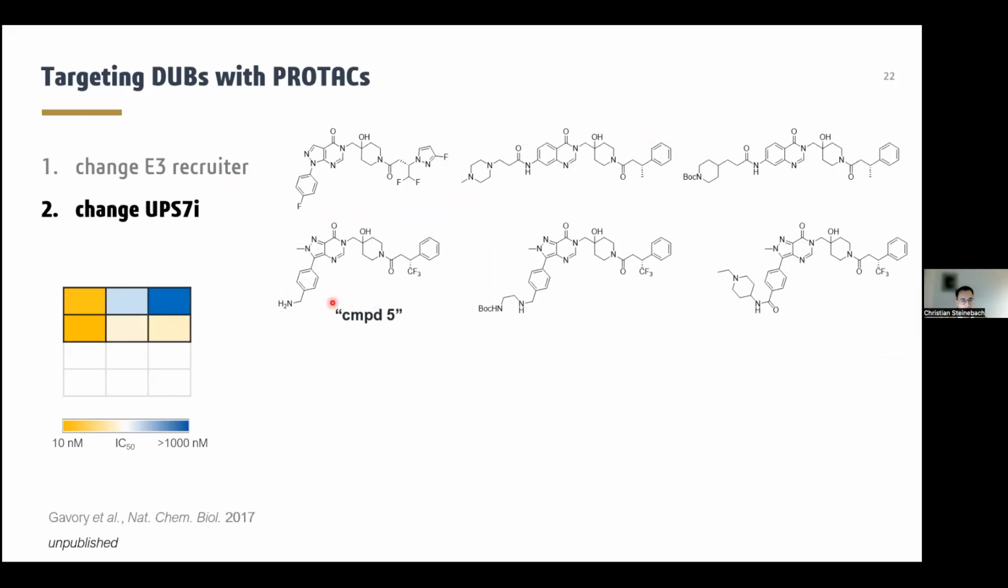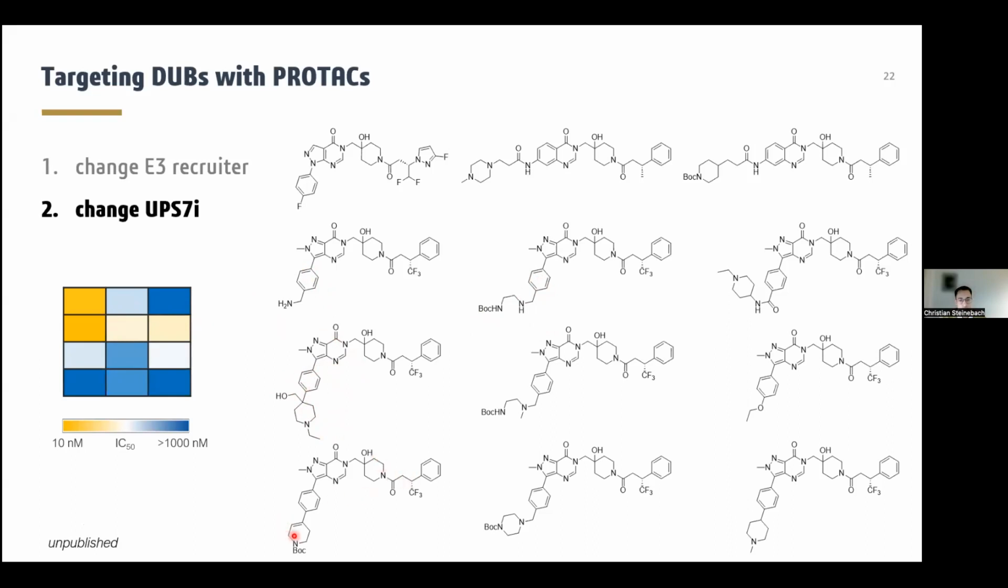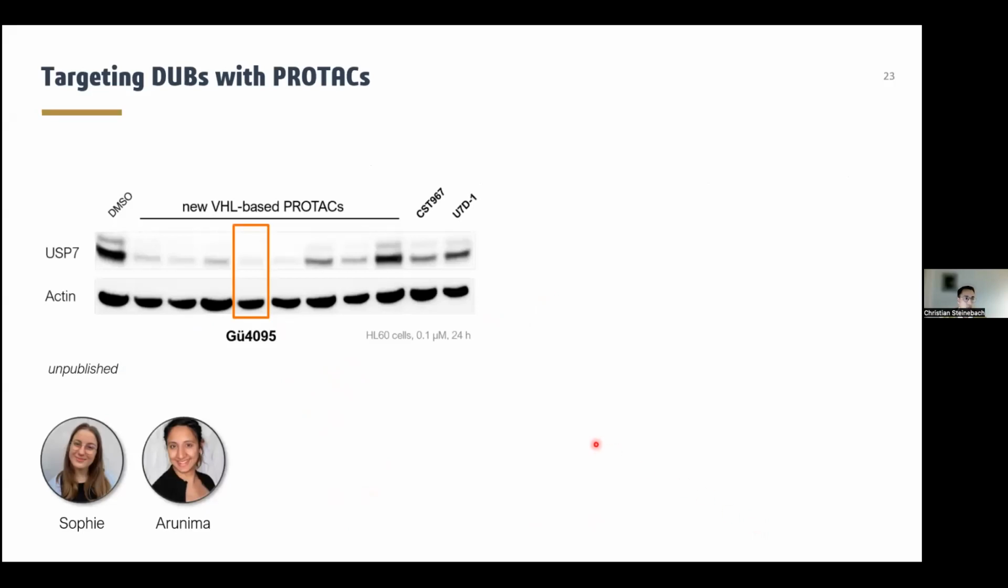And here it was critical to maintain an H-bond interaction in the exit vector. So if we kept this H-bond interaction, we obtained inhibitors that possessed good inhibitory activity. However, if we changed these structural elements, the inhibitory activity dropped, and it was even worse for rigidified compounds, as here on the bottom.